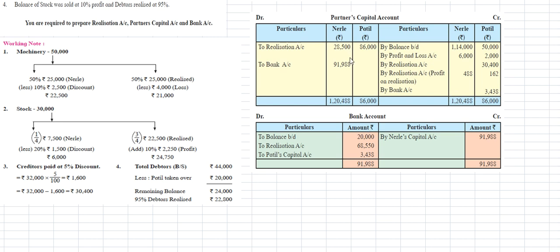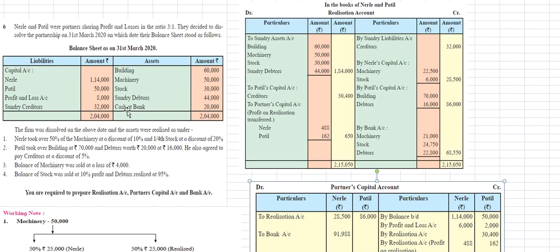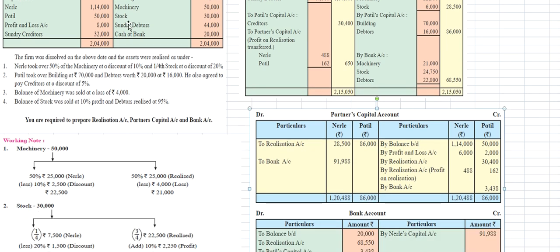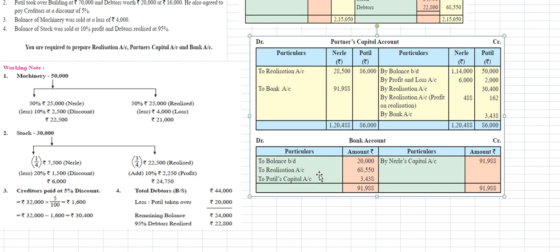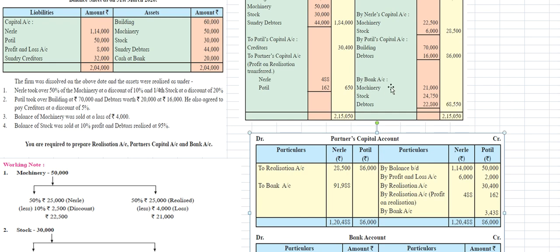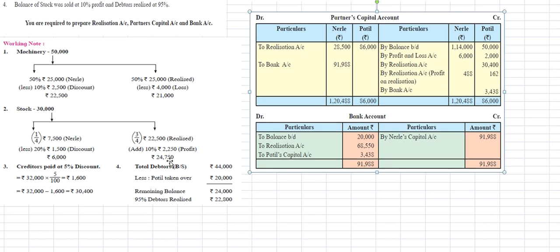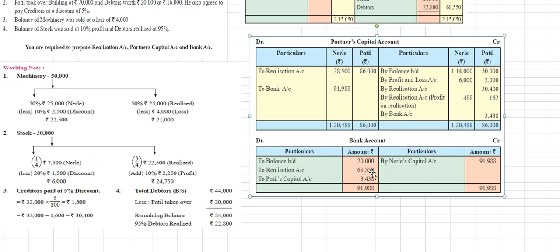So next is the partners' capital account. Next is by bank account, the bank account balance brought down, which is given in the balance sheet. By bank account, cash at bank 20,000 rupees, this amount 20,000 rupees, and realization account 68,550 rupees. The realization amount is 68,550. So the realization account items are 21,000, 24,750 rupees and 22,800 rupees. The total amount is 68,550 rupees.